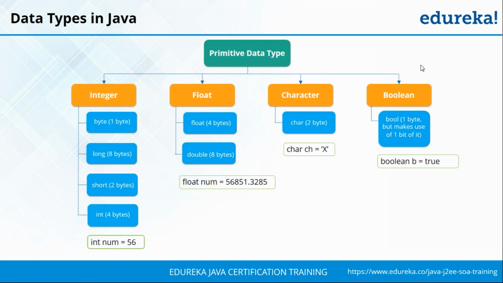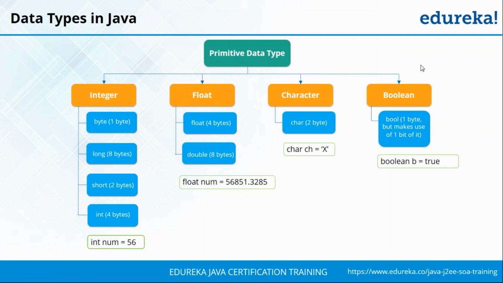So any questions with respect to the primitive data types present in Java? Okay, Prashant is asking me, can we convert a number stored inside character to an integer? Definitely. You can convert accordingly, Prashant, but that's a process called typecasting. But for now, don't worry about it. Okay, so Henry is asking me, can I store a word inside a character? No, Henry, you cannot store a complete word inside a character. But for that we have another type that is called strings, but we'll discuss that in the upcoming slide. So don't worry about it.